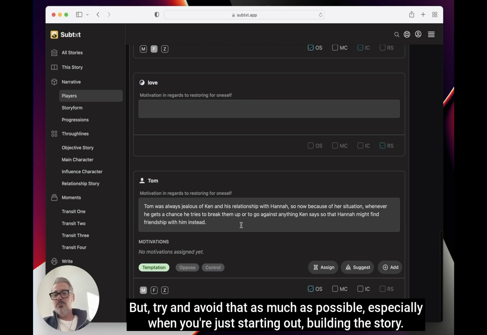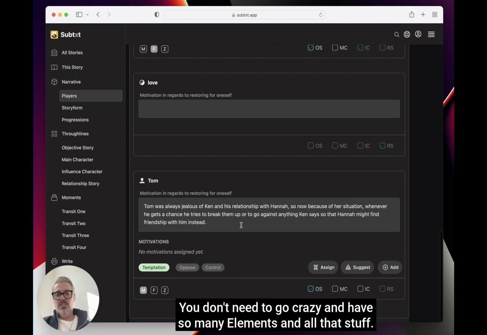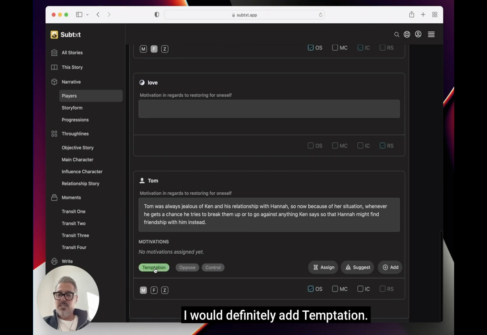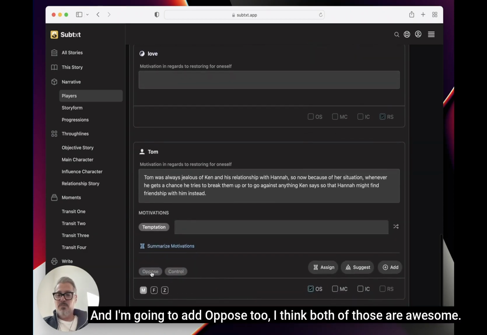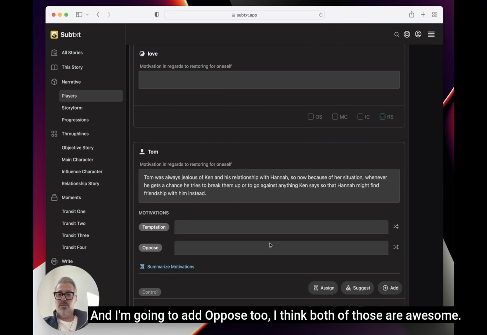But try and avoid that as much as possible, especially when you're just starting out building the story. You don't need to go crazy and have so many elements and all that stuff. I would definitely add temptation. I think that's brilliant. And I'm going to add oppose too. I think both of those are awesome.